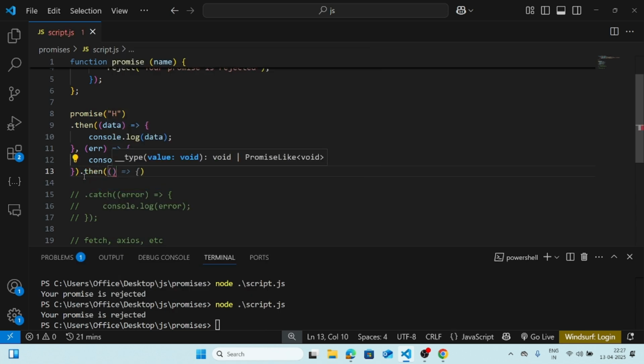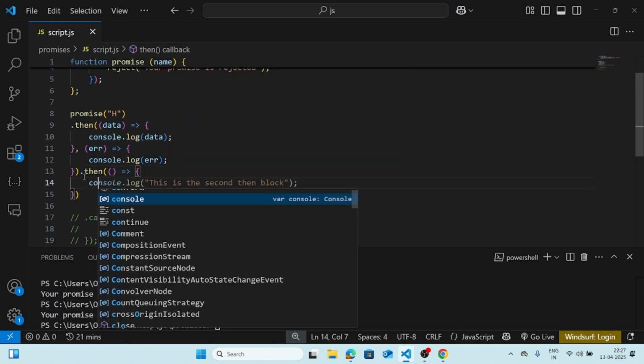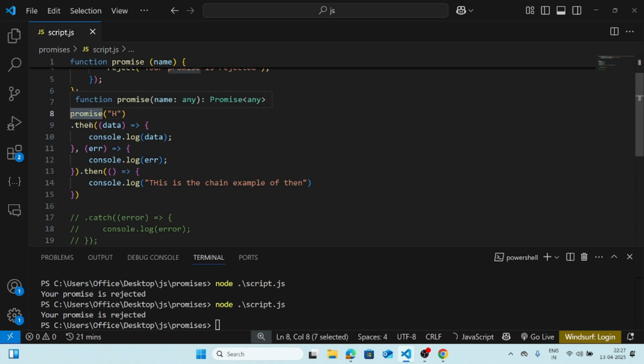Second thing, there is something called chaining. We can also chain this then with other things also, like console. This is the chain example of thenables. Okay, so what's happening is, first this promise will resolve or reject, then this dot then, if resolved, whatever we are doing with the data, it will console the data.